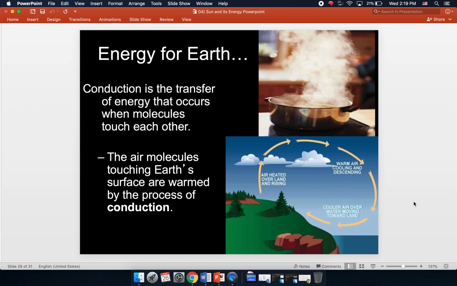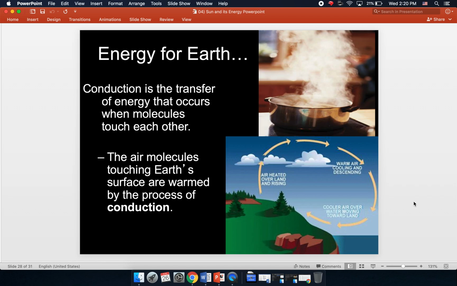So we're talking now about how energy from the sun reaches the earth and then how it gets circulated about the earth. We said already the electromagnetic energy reaches earth through radiation. The electromagnetic waves just travel through open space and arrive at earth. And we said that about 51% of that incoming solar radiation is absorbed at Earth's surface. So now let's talk about what happens next.